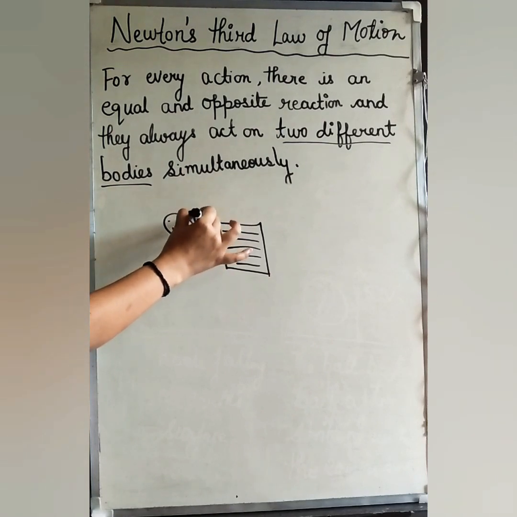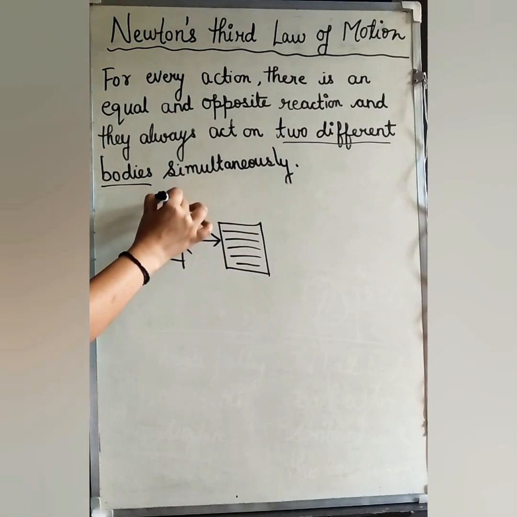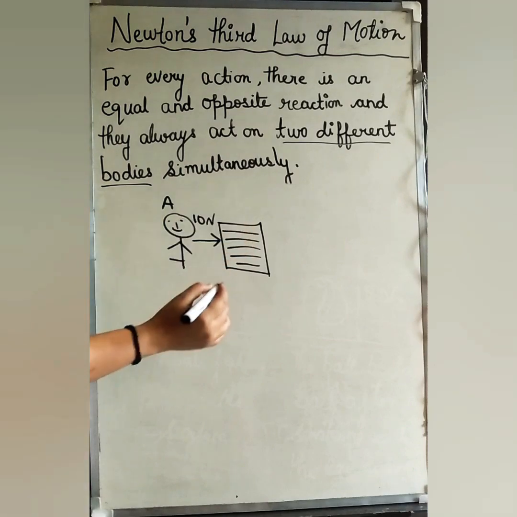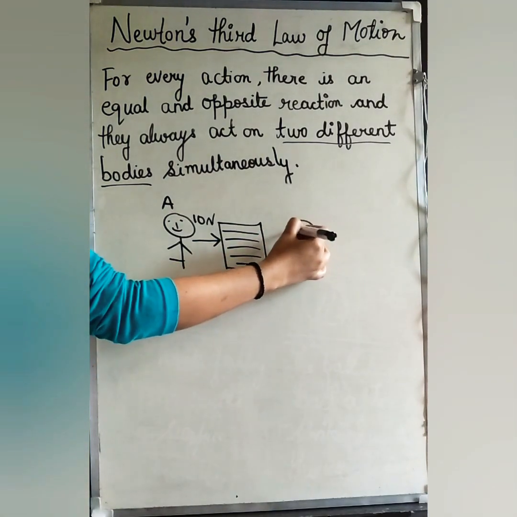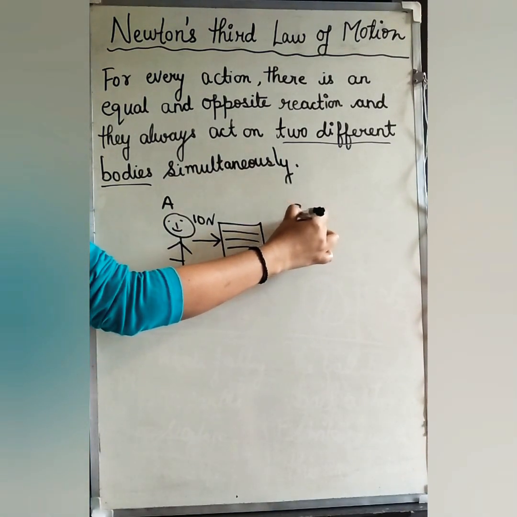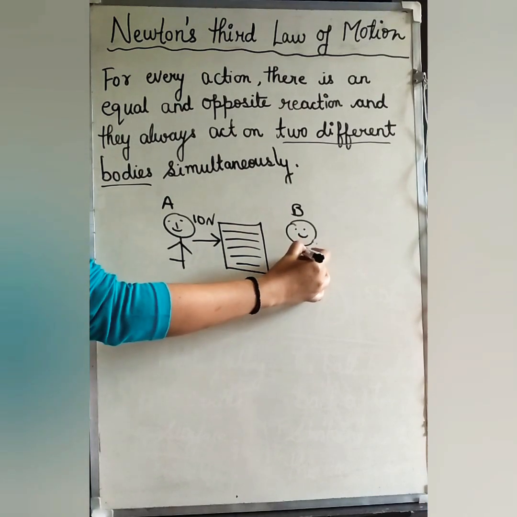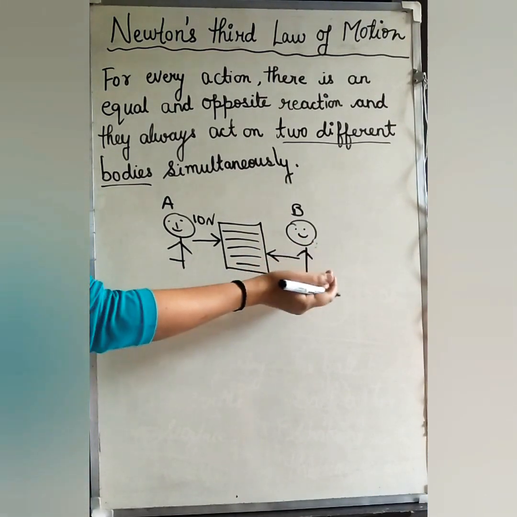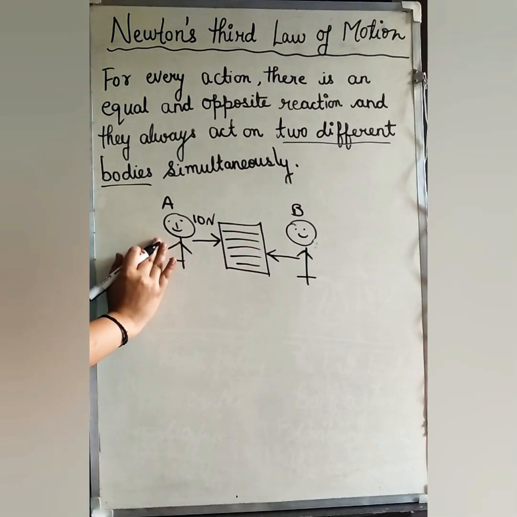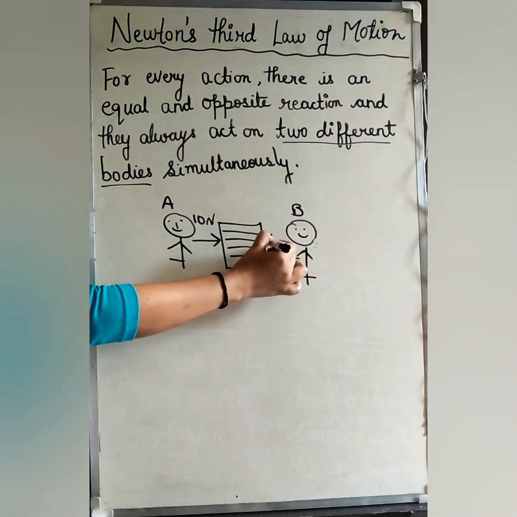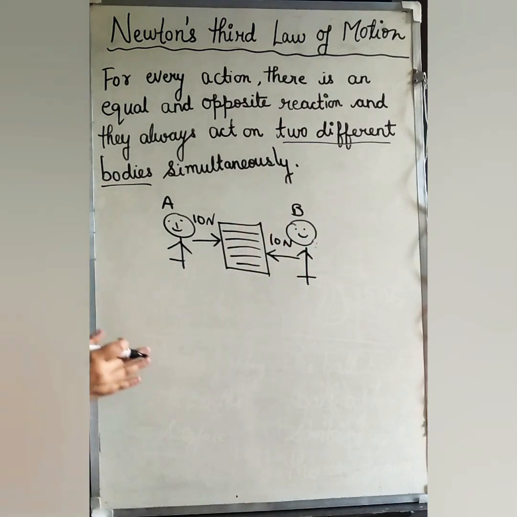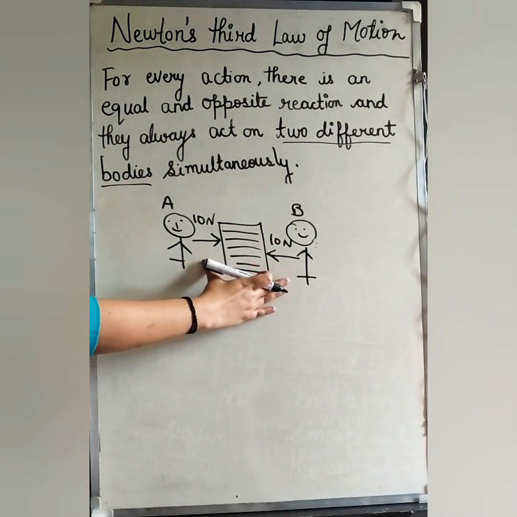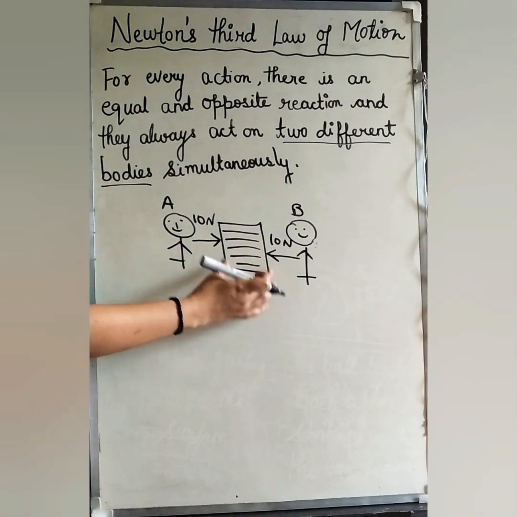Let's suppose the force exerted by boy A is 10 Newton. Now there is another boy B who is also exerting force on this heavy box in the opposite direction to that of A, and that force is also equal to 10 Newton. So these two forces are acting on the same body.